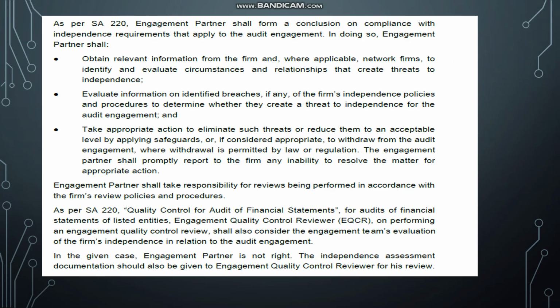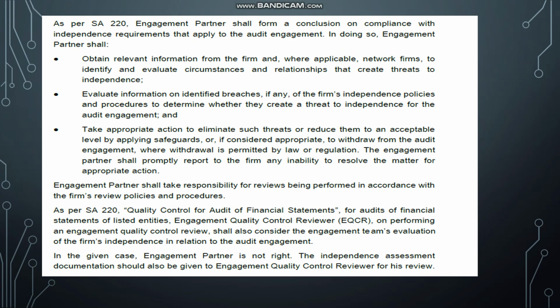Okay, let's advise. As per SA 220, the engagement partner shall form a conclusion on compliance with independence requirements that apply to the audit engagement. What are the various aspects he should consider while doing so? Obtain relevant information from the firm and, wherever possible, network firms. These are the various areas where, when you study, you tend to miss out. So pay full attention to identify and evaluate circumstances and relationships that create threats to the independence.